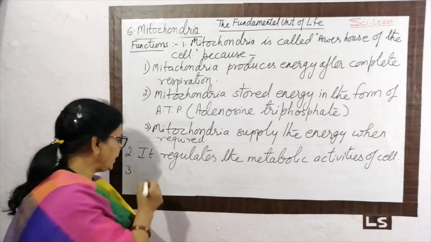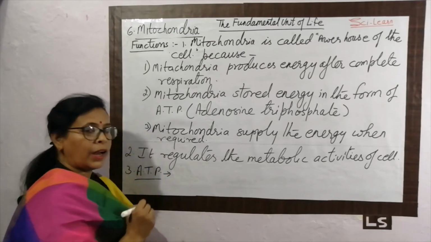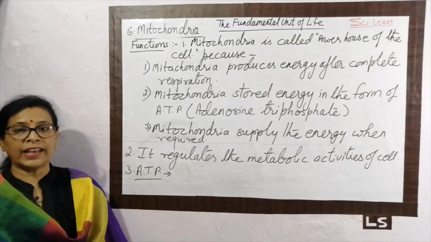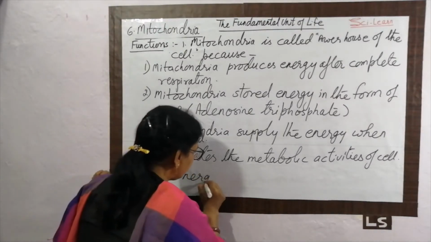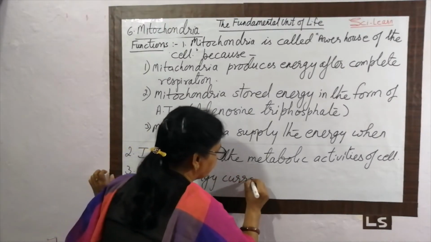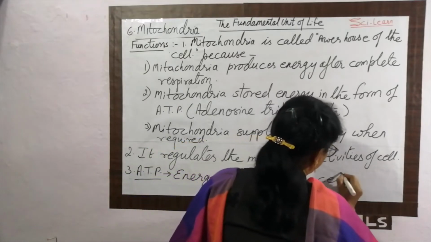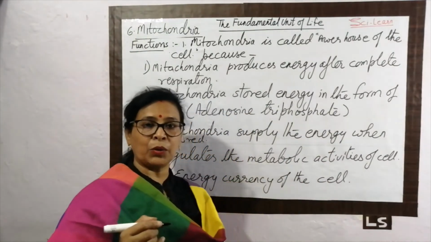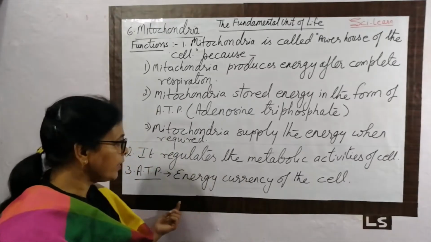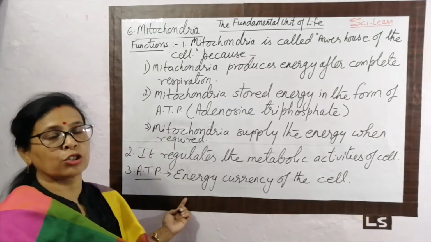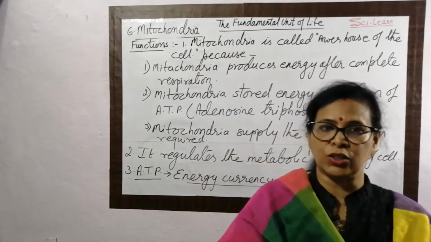Now one more important thing is here, that is not included directly in the function, but that is important about the ATP. ATP is the form in which energy is stored in mitochondria. And you know that ATP is called the energy currency of the cell. ठीक है, currency का मतलब होता है रुपी. Whenever you need the money, you have that money. So whenever we need the energy, we have the energy. That is called the energy currency. And this is about the mitochondria.